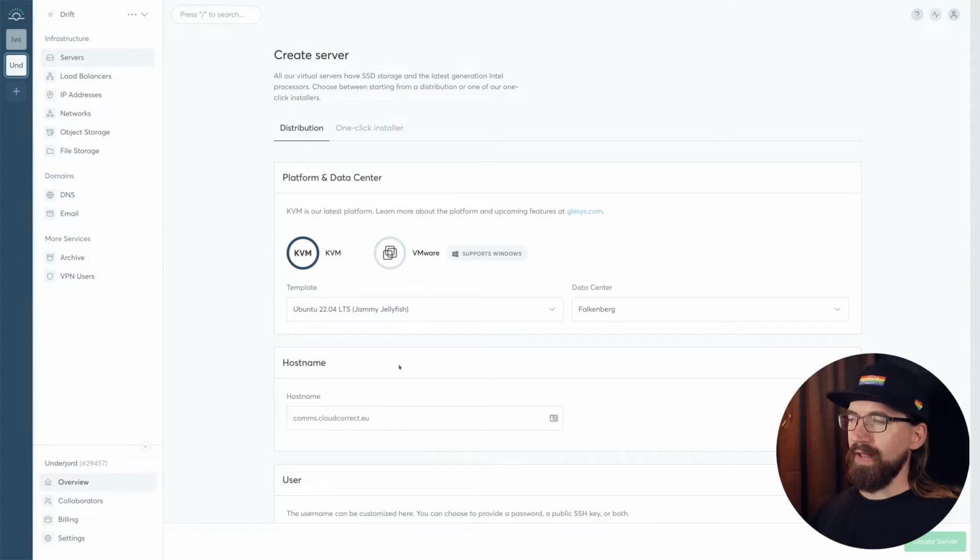All right, I'm gonna use comms.cloudcorrect.eu for my host name. I like to put the domain name as my host name if I am going to use a single domain for the node. And in this case, it makes sense.